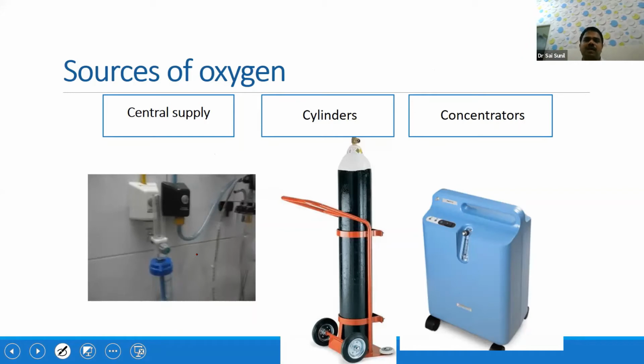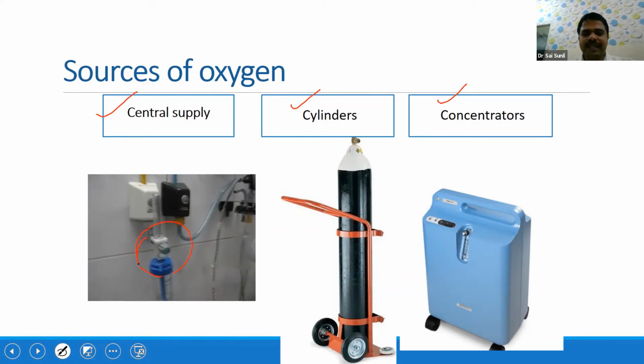Now we have discussed 3 aspects. Now we are coming to the 4th aspect: what are the sources of oxygen in our SNCUs. It can be central supply, cylinders, or oxygen concentrators. With central supply, you can directly connect to the flow meter here, or if the baby is on CPAP or ventilator, you can directly connect the hose to the central supply.